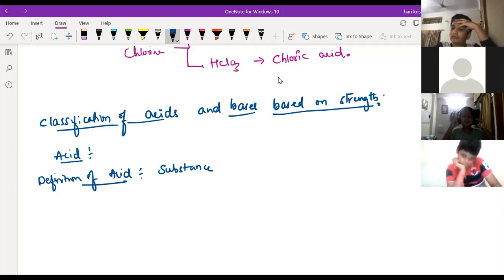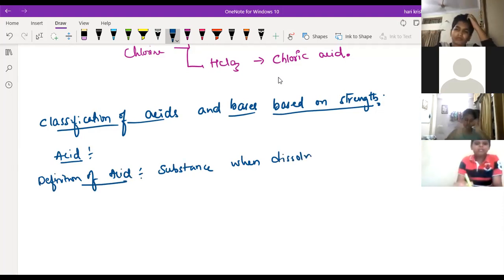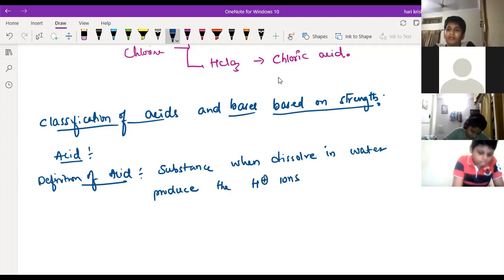What is the definition of the acid? A substance that, when dissolved in water, produces H plus ions. If you dissolve any substance in water and it produces H plus ions, that is called an acid. This is the second definition of the acid.